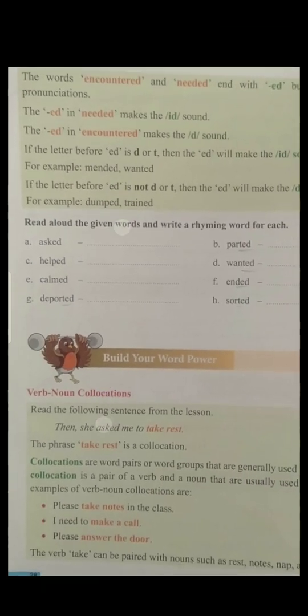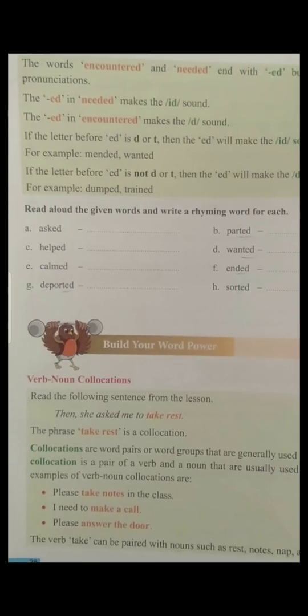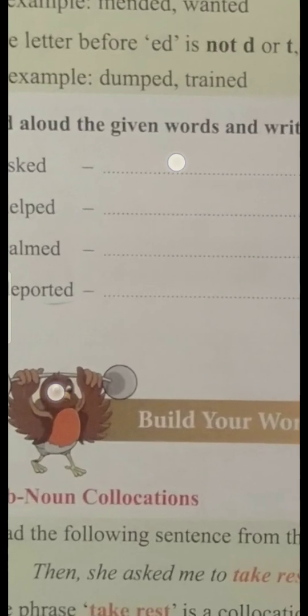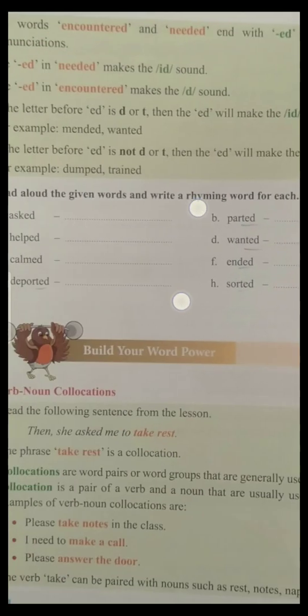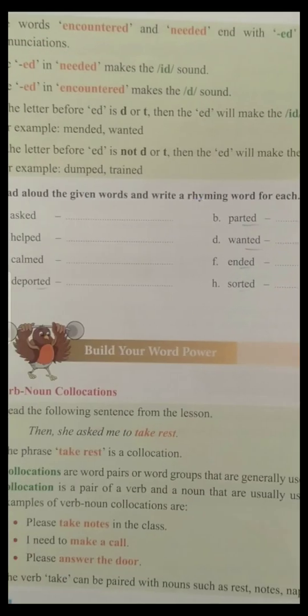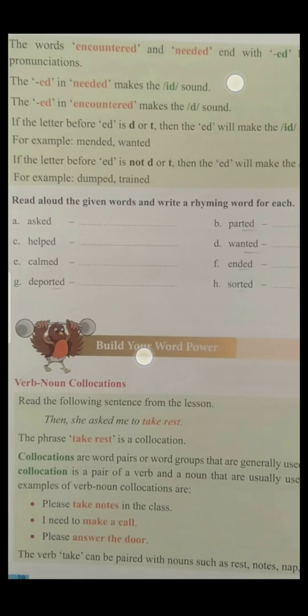And you can see the remaining words: reported, parted, wanted, ended and sorted. Here all words are ending with ed, right? Before the ed letters, which letters are there? T and d are there. So it is pronounced as the id sound. Okay. Hope you understand.